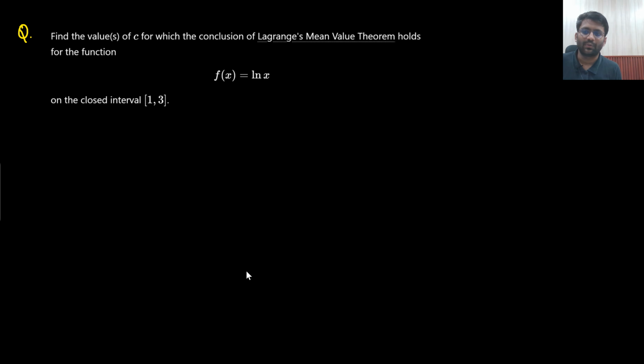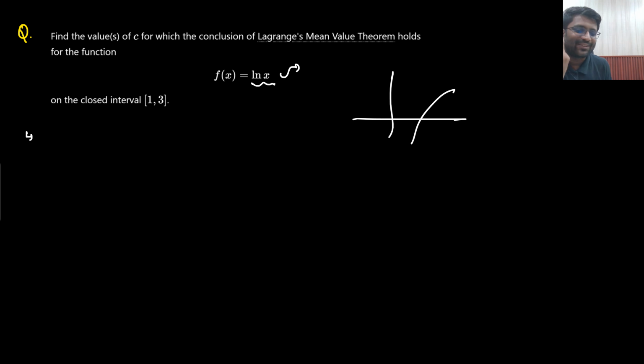Now the next question we need to solve. Find the value of C for which the conclusion of Lagrange's mean value theorem holds for the given function, f(x) equals ln x. Without drawing the graph, we will do it now. First, I need to think: ln x between 1 to 3, is it continuous? The ln x graph we already know, although we need to check the differentiability and continuity.